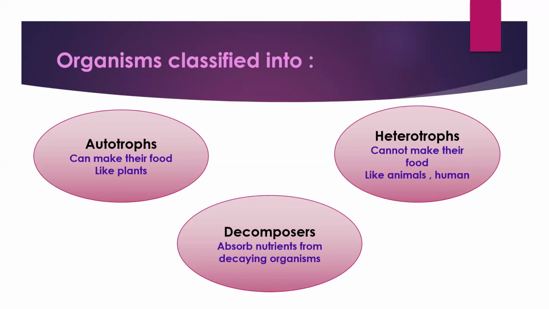They are organisms that feed on other dead organisms by absorbing nutrients from their decaying bodies. What does this mean? After organisms die, their bodies decay, so decomposers can take the nutrients from their bodies easily.